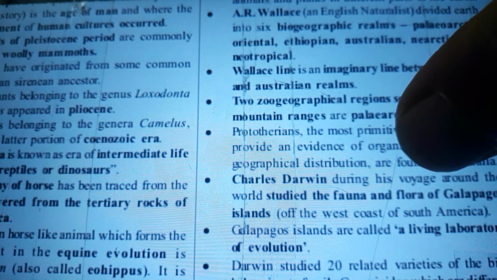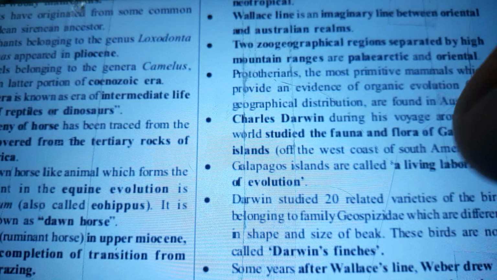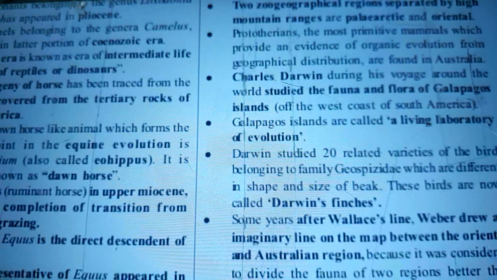Wallace line is an imaginary line between Oriental and Australian realms. 2 zoogeographical regions separated by high mountain ranges are Palearctic and Oriental. Prototherians, the most primitive mammals which provided evidence of organic evolution from geographic distribution, are found in Australia.